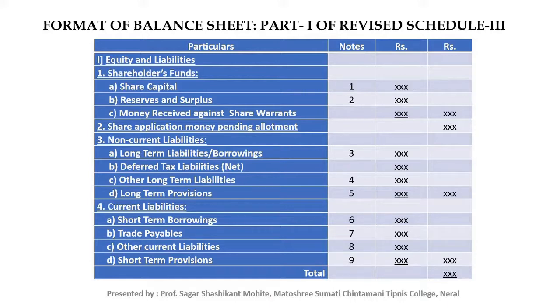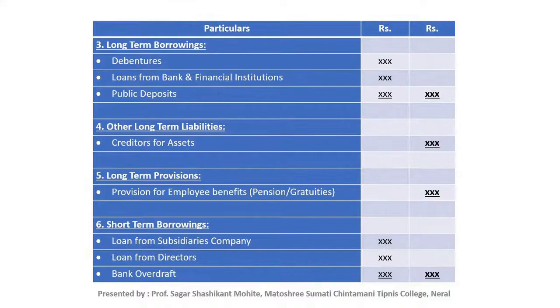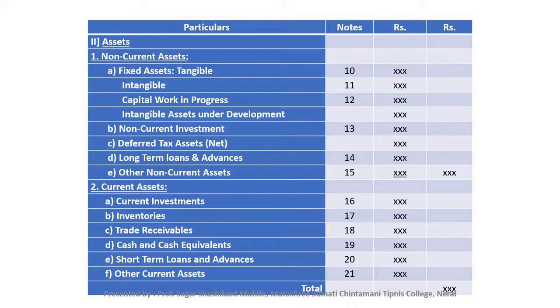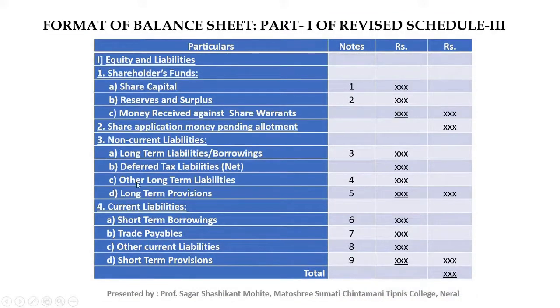The next point is other long-term liabilities. In other long-term liabilities we will mention creditors for assets, long-term trade payables, trade deposits, security deposits. Next point is long-term provisions.